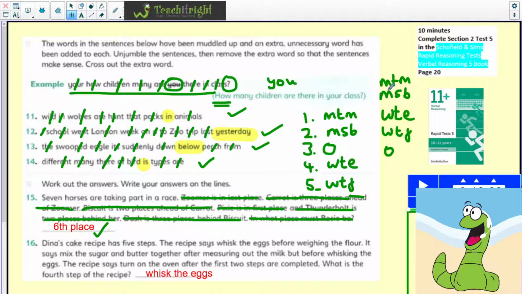I think, again, it is quite important to just put the initials down, otherwise you're going to get yourself in a bit of a muddle. And then I would certainly cross out the information once you've dealt with it, just to ensure that you've covered all the different steps. And what does the question ask? Well, what is the 4th step of the recipe? Well, it's whisk the eggs. And remember, we put it as a little abbreviation with WTE. So, well done on that question. That was certainly my approach. I hope you did it in a similar way.